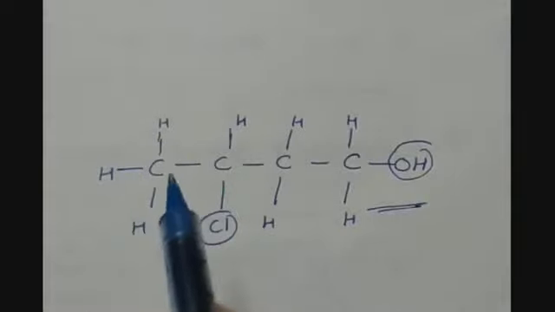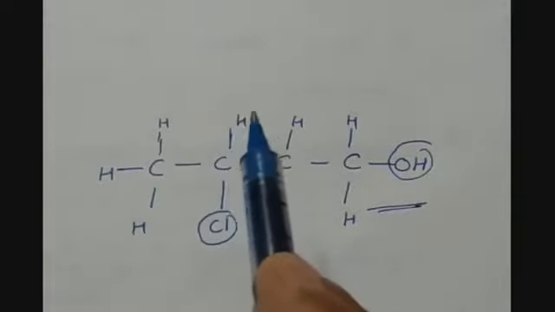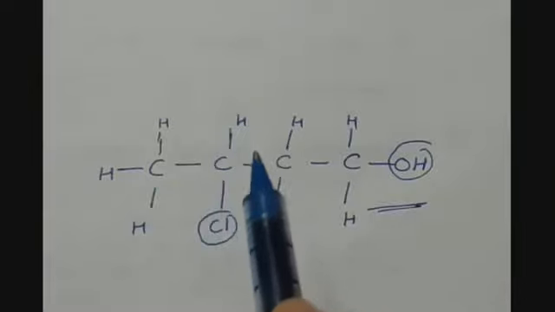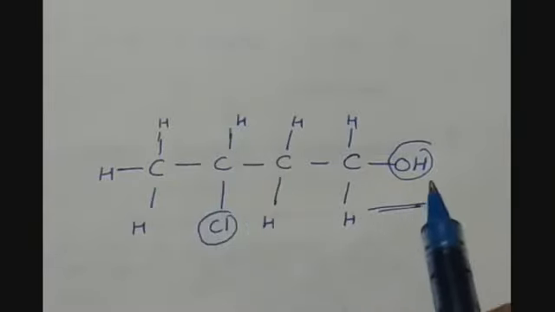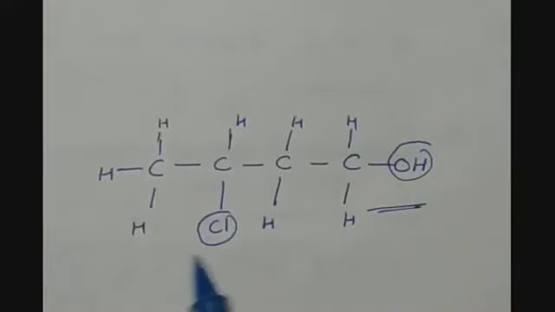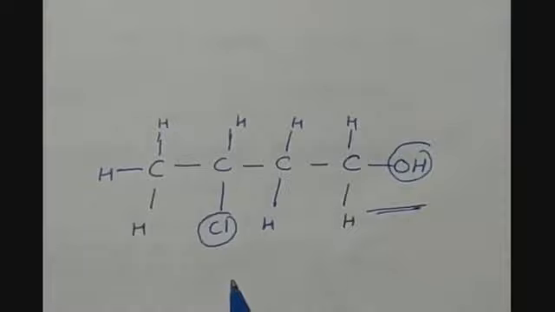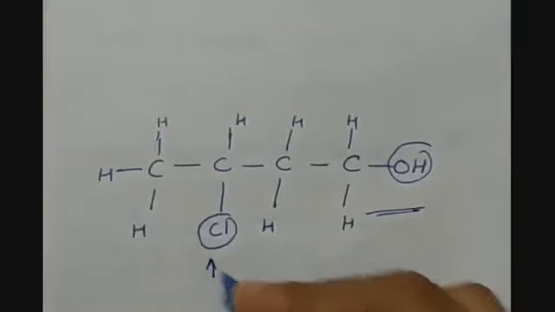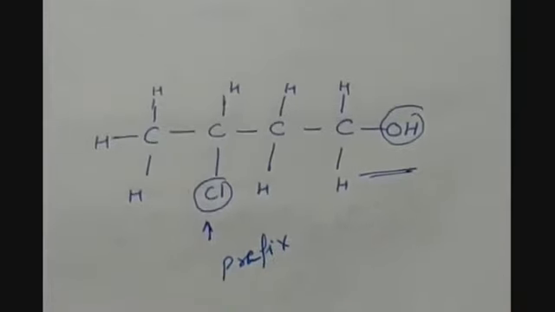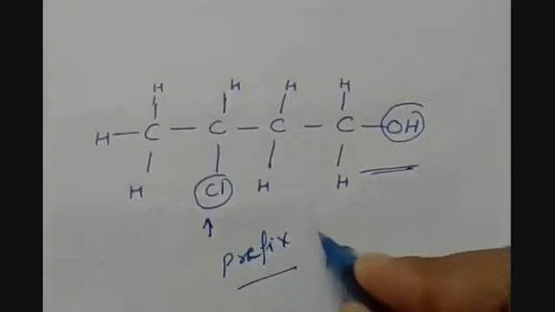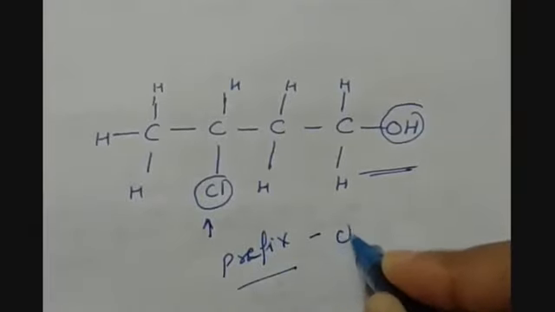CH3 or carbon and hydrogen, they will come under the main branch, or they are the part of the organic compound. But OH is the functional group. Chlorine is the only substituent group which has come at the place of hydrogen. So this will be our prefix. This will be a prefix, and we have to name it as chloro.